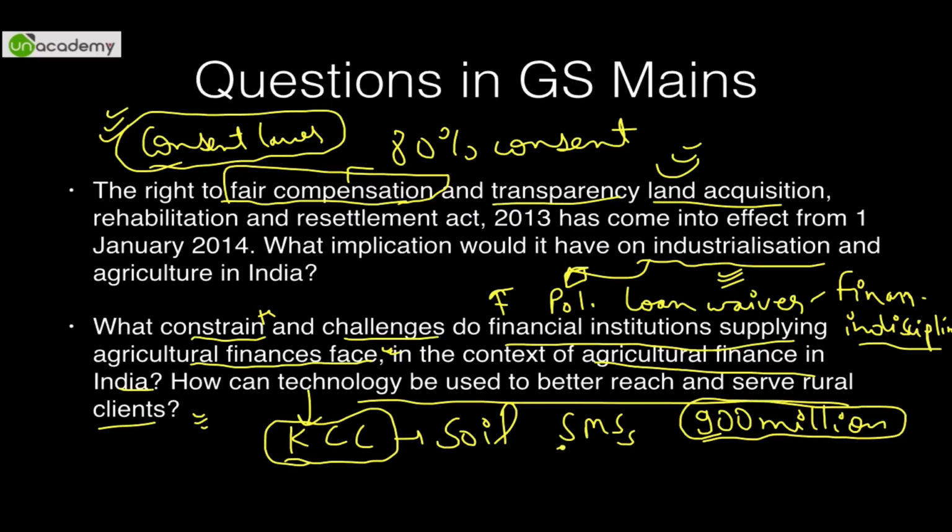So you can easily send an SMS saying that the monsoon this year will be bad. So rather than growing rain loving crops, you grow drought crops like bajra, ragi, even maize to a certain extent. So they can be saved a lot of trouble later on. And similarly, they can call a call center to know about almost everything. Then you can promote on Doordarshan, radio, and whatnot. So this way technology can be used to better reach them.